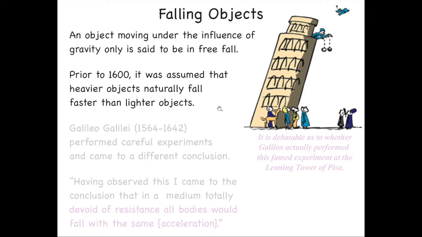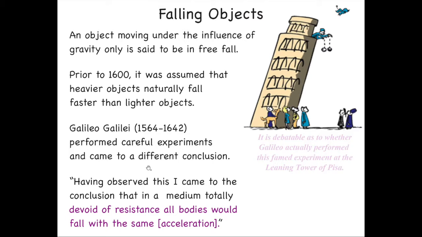If you drop a bowling ball and a feather, the bowling ball obviously hits the ground faster than the feather. But people had never really done careful experiments to verify this. So Galileo Galilei, a famous scientist and philosopher, performed a very careful experiment, and he came to a different conclusion. In his translated words, "Having observed this experiment, I came to the conclusion that in a medium totally devoid of resistance, all bodies would fall at the same acceleration."